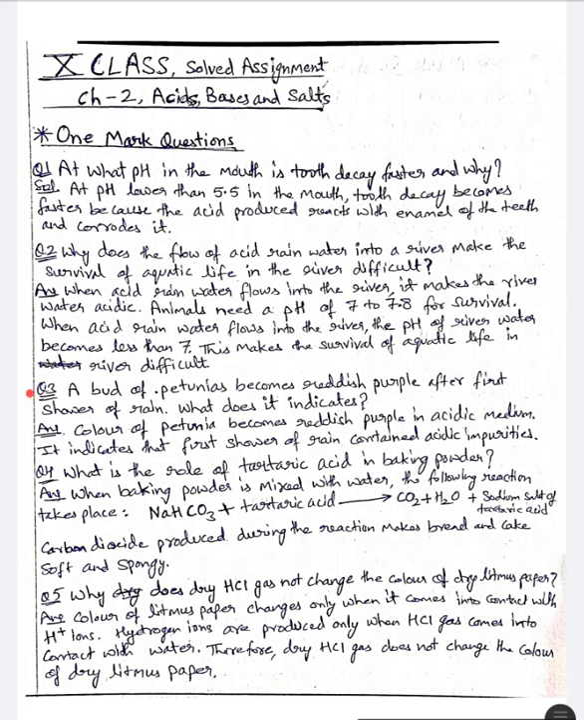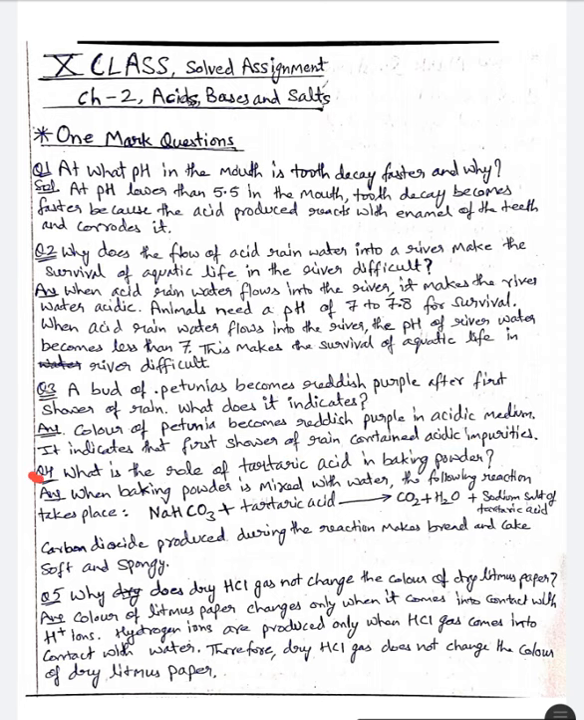Let us move on. Question number 3 is, a bud of petunias becomes reddish purple after the first shower of rain. What does it indicate? Answer is, color of petunia becomes reddish purple in acidic medium. It indicates that the first shower of rain contained acidic impurities. Because the color of petunia becomes reddish, this indicates that the water of rain contains acid.